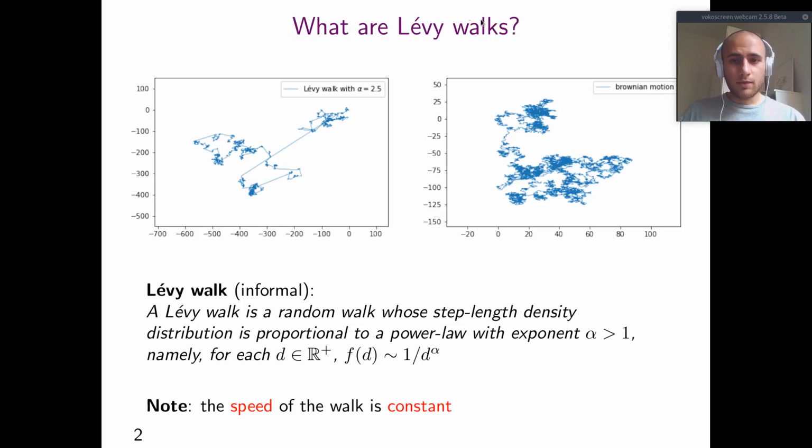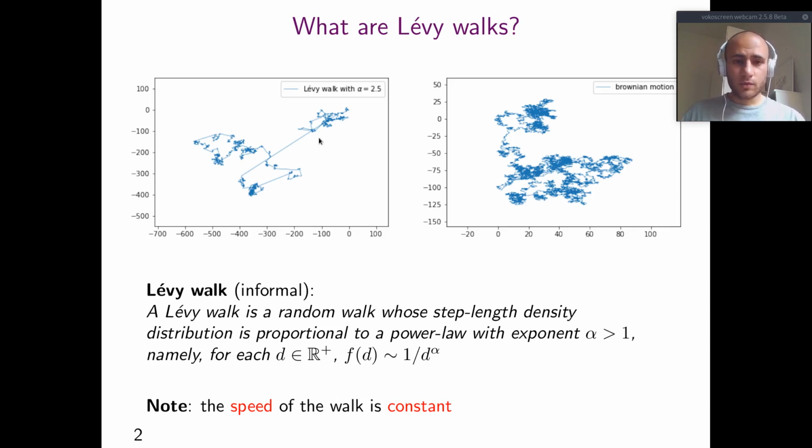First of all, what are Lévy walks? A Lévy walk is just a random walk whose step length density distribution is proportional to a power law with some previously fixed exponent alpha greater than 1. That is, for each positive real number d, the density associated to d is proportional to 1 over d to the power of alpha.